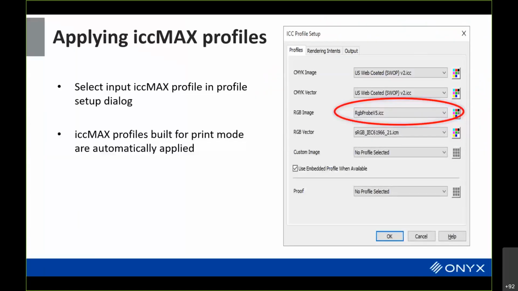First of all, to use an ICC Max profile is not much more difficult than to use a version 2 or version 4 profile. You just select it in the ICC profile selection. If you have an ICC Max profile, select it, and it gets used and applied properly in the software. If you have an ICC Max profile that's built when you do profiling as part of the profiling process, then there's not even anything to select. It automatically gets applied as part of the processing to print the image.